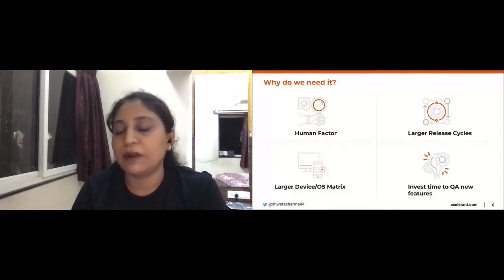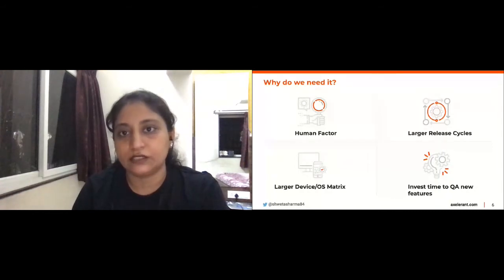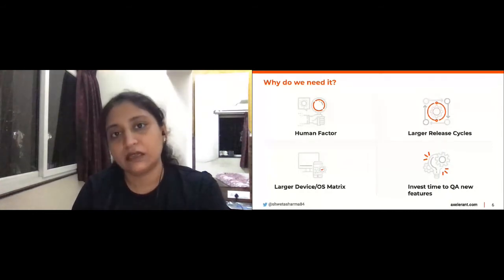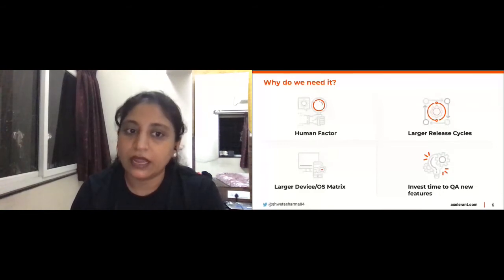And really, the primary objective of test automation is to shorten that feedback loop. There is no bigger objective than that. Everything else is secondary. And in order to solve the problem of larger release cycles, test automation plays a key role in reducing that and helping us release faster.